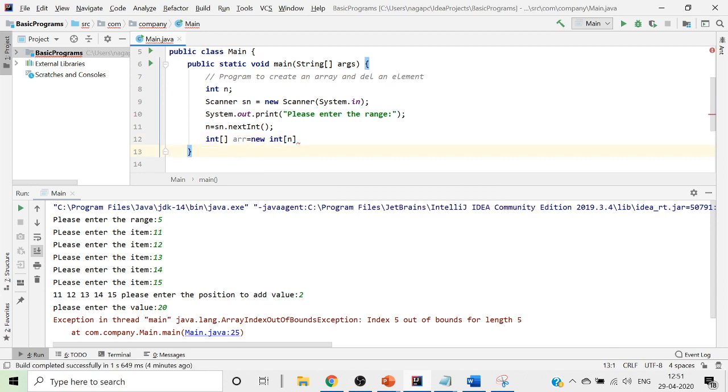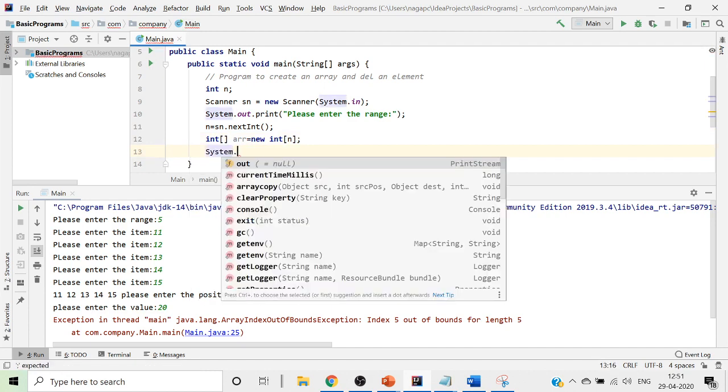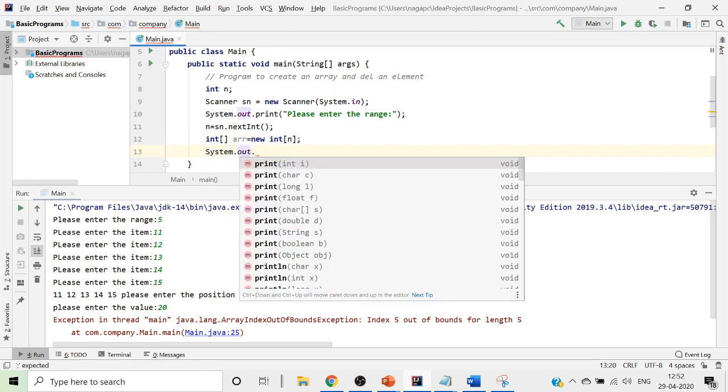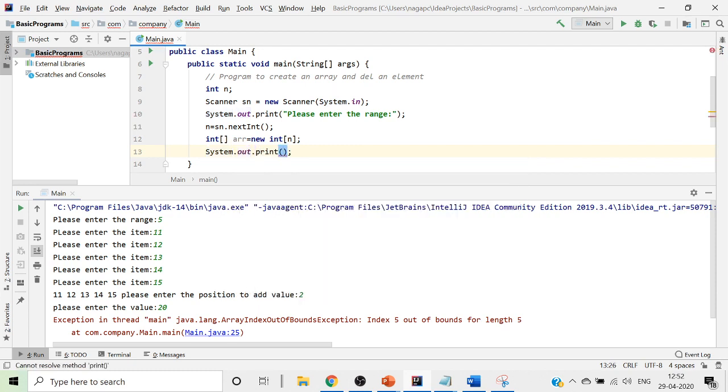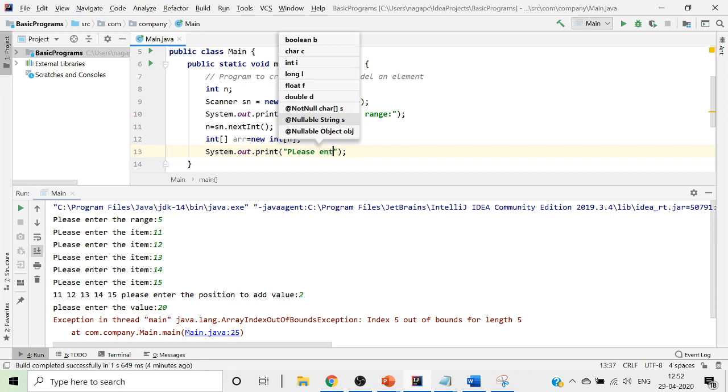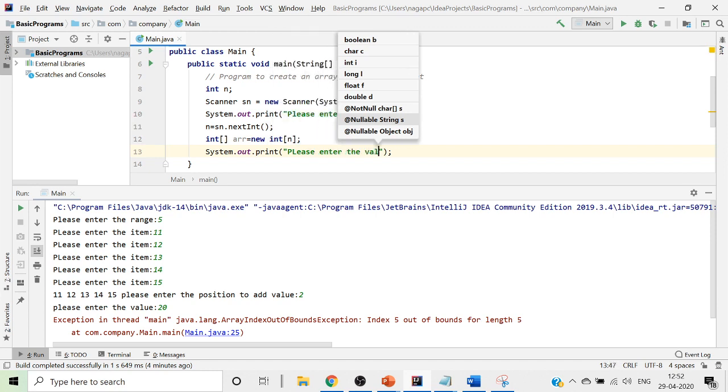Now after that, we'll write System.out.println and print, please enter the items. But before that, we'll have to run a for loop.